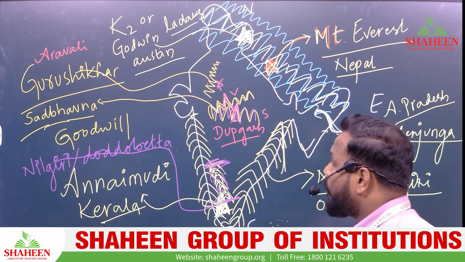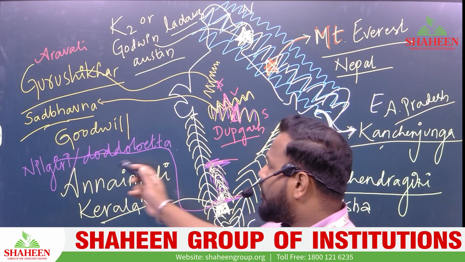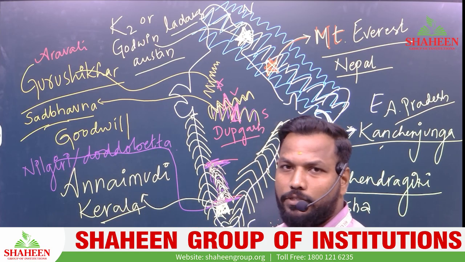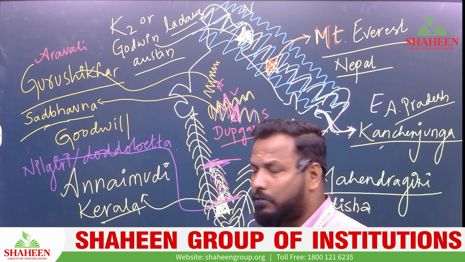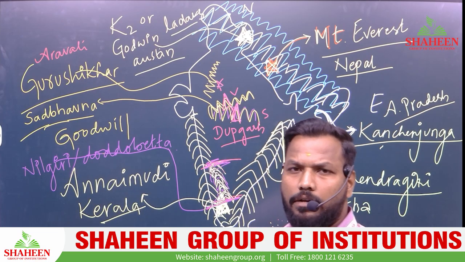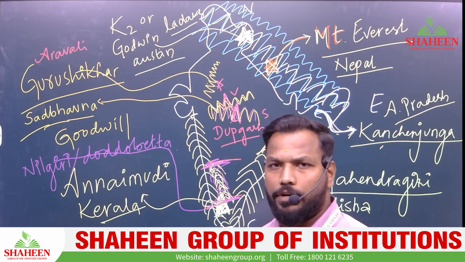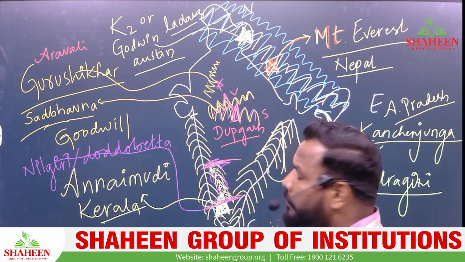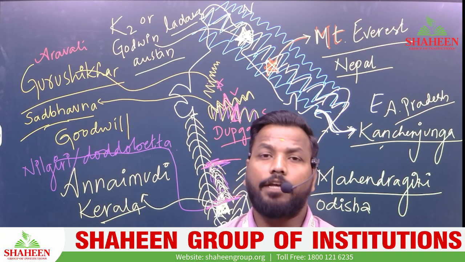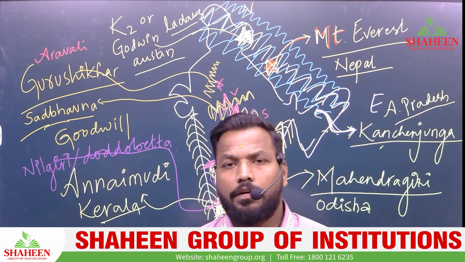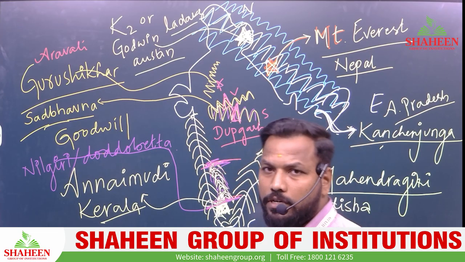Nilgiri plays a very important role because examiners seem very interested in Nilgiri and Dodda Betta, and this question has been asked many times in different competitive exams. So these are the mountain ranges and highest peaks of India, and a few of them are in the news. I will discuss it tomorrow.